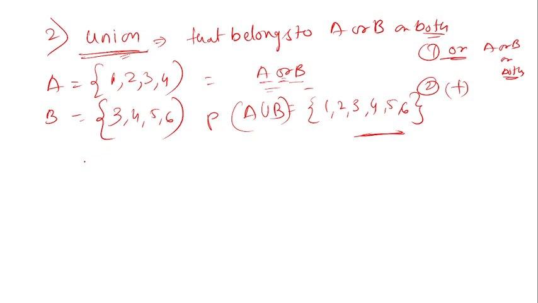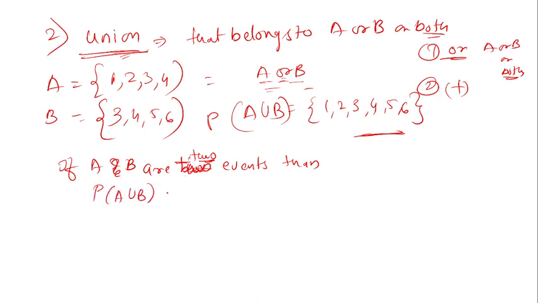According to the addition rule, if A and B are two events, then we write our formula: the probability of A union B is equal to the probability of A plus the probability of B, minus the probability of A intersect B.